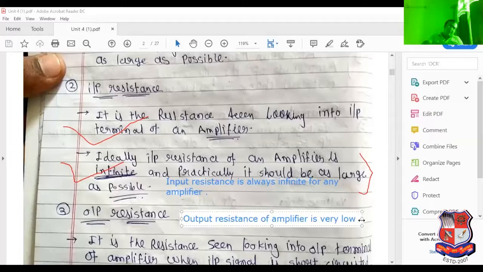Microphone can be considered as the input side, and loudspeaker can be considered as the output side. Output loudspeaker resistance is practically present in terms of 50 ohm, 60 ohm. So loudspeaker resistance can be matched with the output side if and only if output resistance is low.